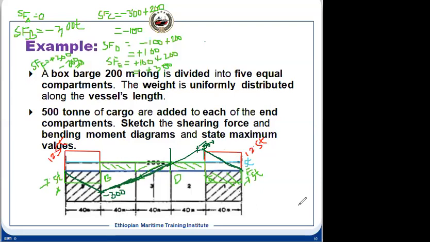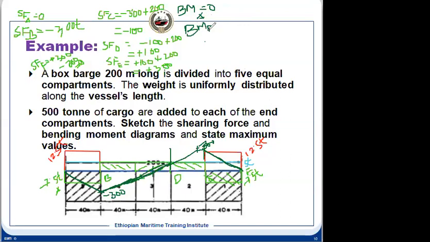And now we can construct the bending moment diagram. So BM, exactly in a similar way, we can find out. BMA will be 0 because the shear force is 0. And at the end, the area is 0. Shear force is 0 here also, but you will be getting BM maximum.